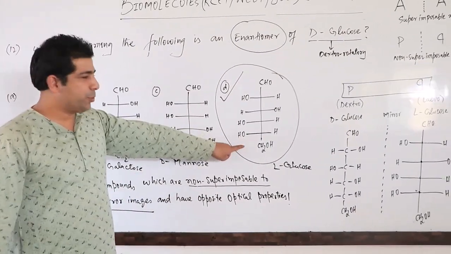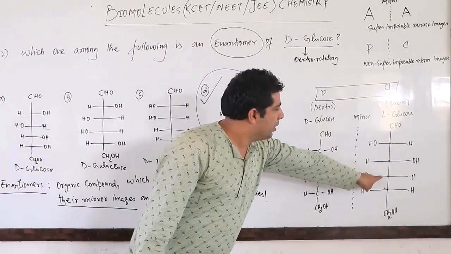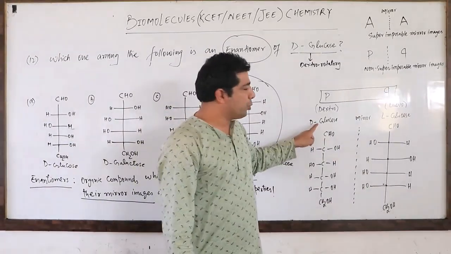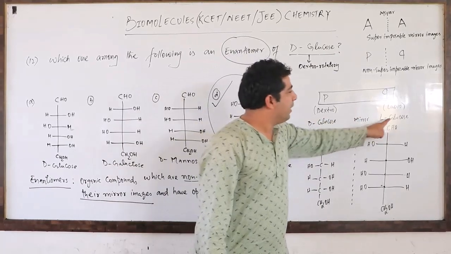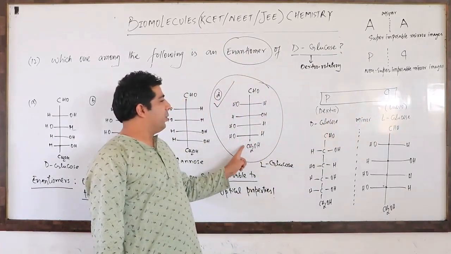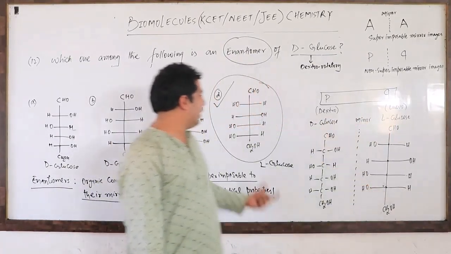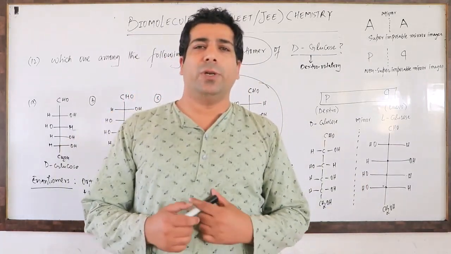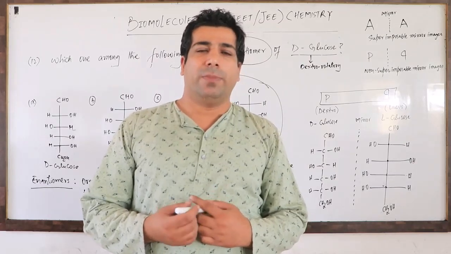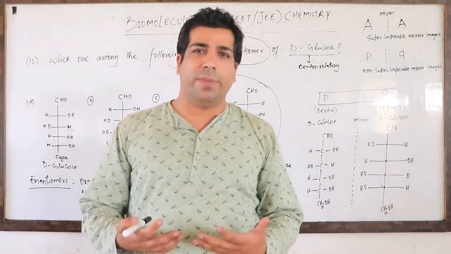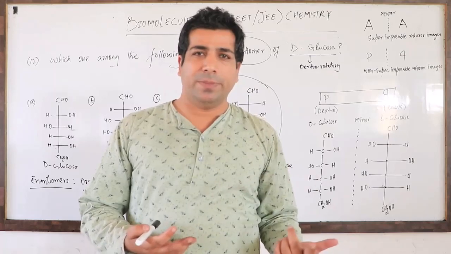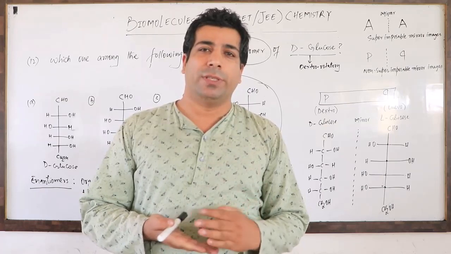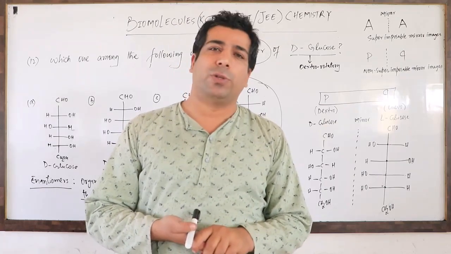It's the same structure, D-glucose here. If you look at the D option and look at the mirror image, the enantiomer of D-glucose is L-glucose, and this is your L-glucose, you can see here. So our answer is the D option. I hope, my dear friends, you have understood. So what are D-glucose and L-glucose? If they are non-superimposable mirror images of each other, then their optical activities will be exactly opposite, and we call them enantiomers.